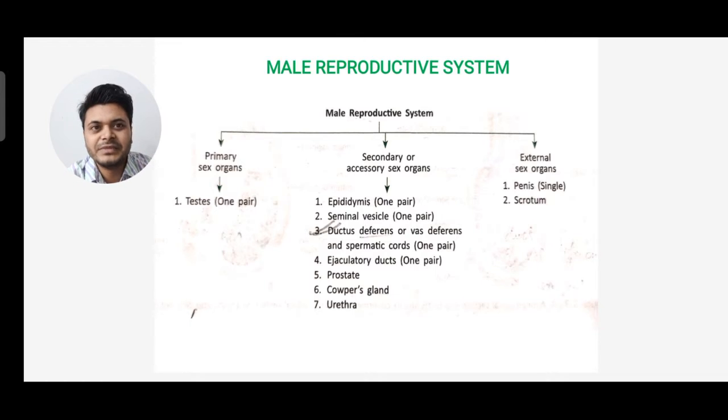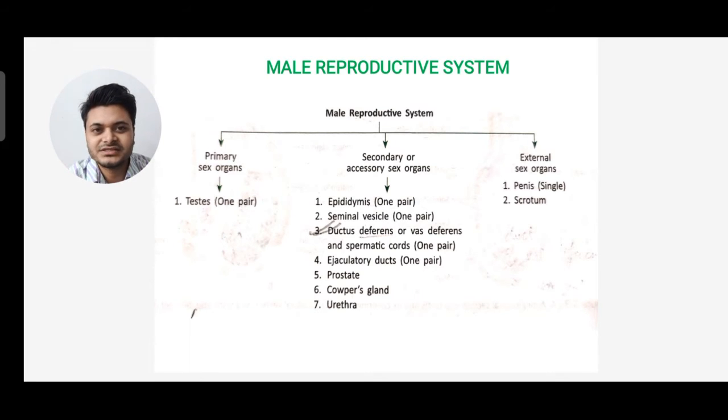Now let's start with the male reproductive system. In this video lecture I'll discuss the male reproductive system, and in the next class I'll discuss the female reproductive system. In the male reproductive system you can see the outline flowchart is given very nicely. The male reproductive system has three parts or three components. One is primary sex organs, next is secondary or accessory sex organs, and third is external sex organs. In the primary sex organs there are testes, one pair of testes that males have.